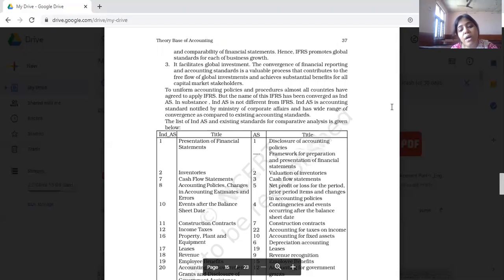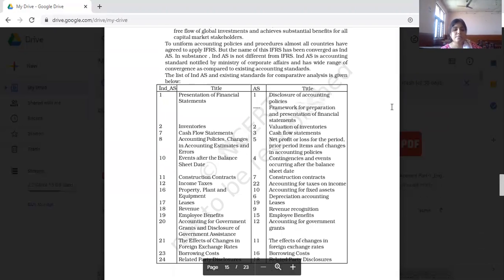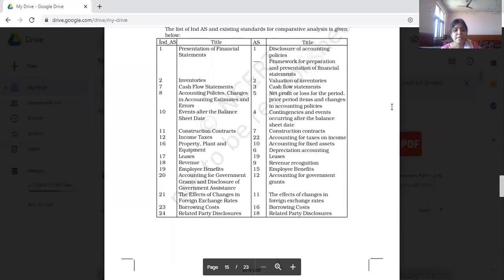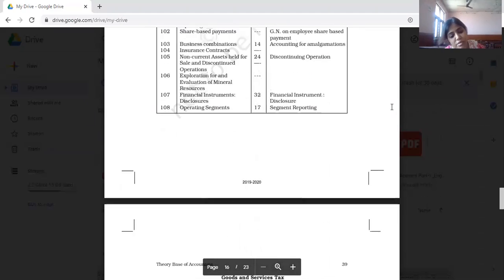But the same IFRS has been converted in India as Ind AS, which in substance is not different from IFRS. Ind AS is the accounting standard notified by the Ministry of Corporate Affairs and has a wide range of convergence as compared to existing accounting standards. So you can see these are the accounting standards. You have to go through this.